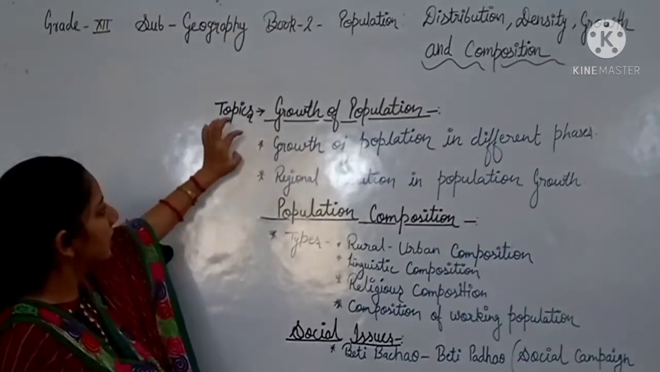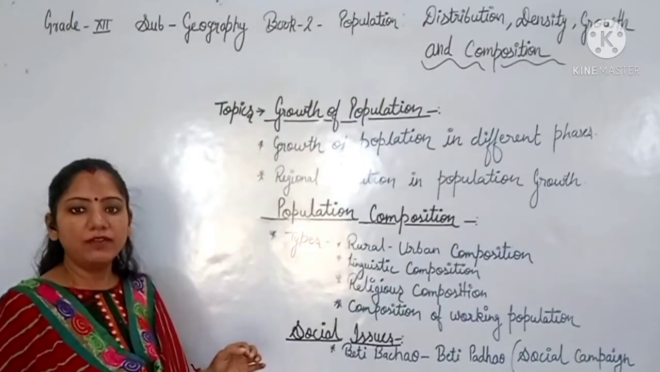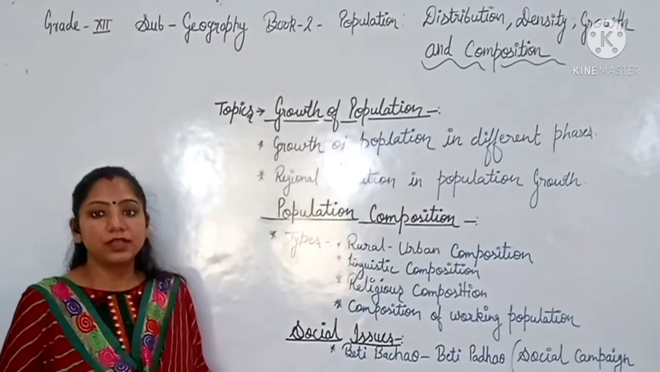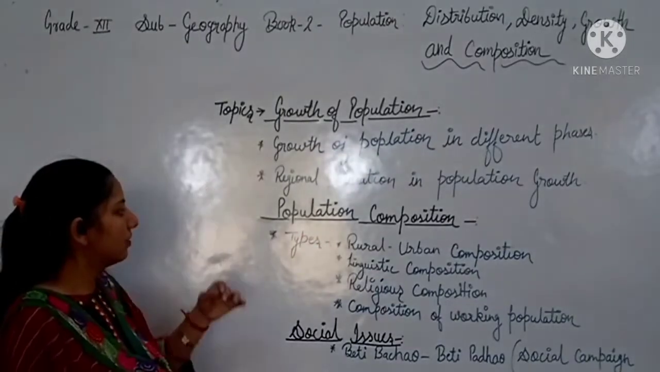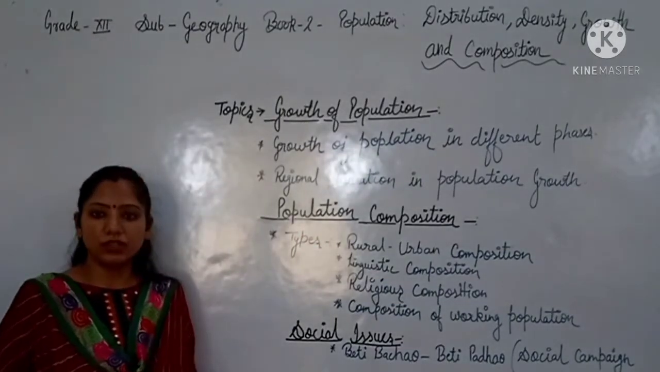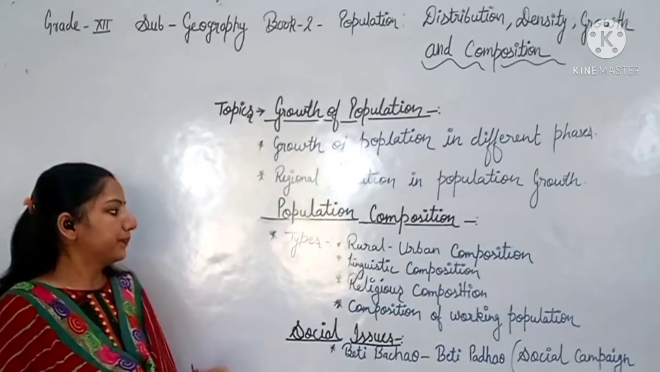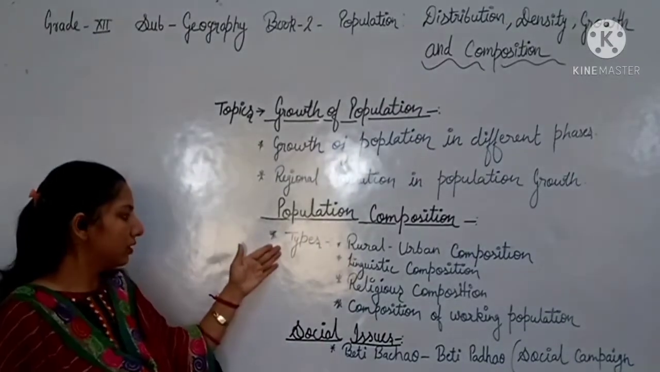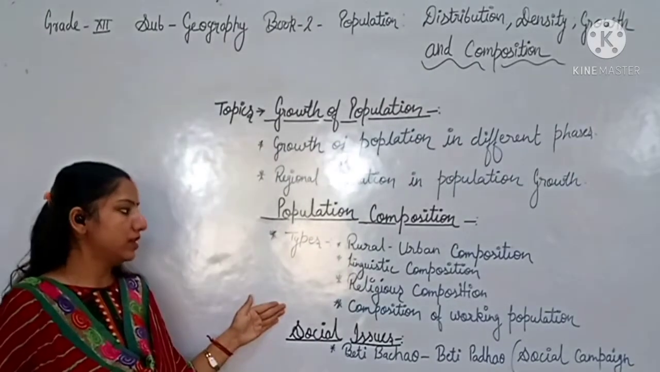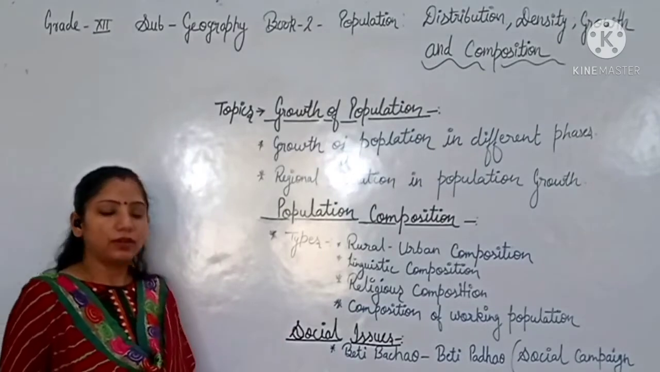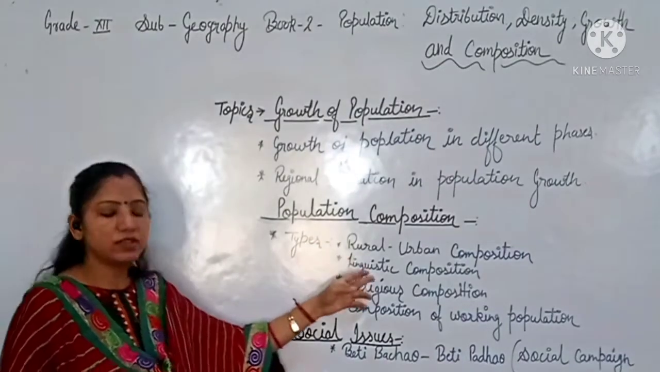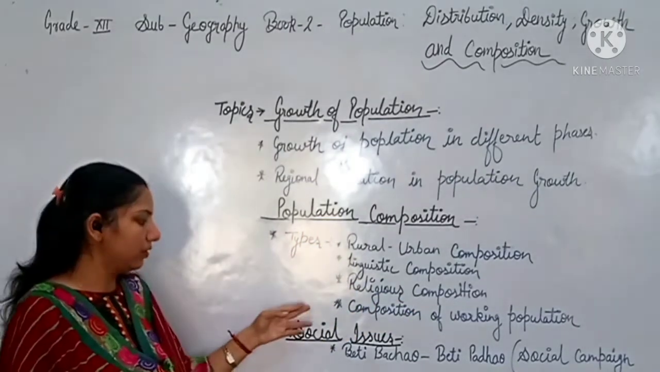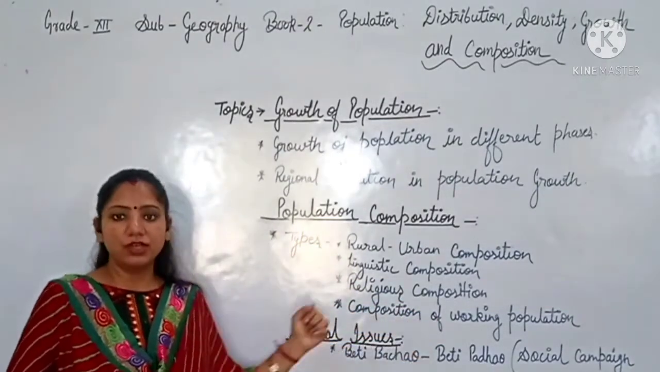Today's topics are growth of population, under which we will study the growth of population in the different phases. In the second topic, we will study the regional variation in population growth. Then the next topic will be population composition. In this, there are a total of 4 types which we will study: number 1, rural-urban composition; number 2, linguistic composition; number 3, religious composition; number 4, composition of working population.